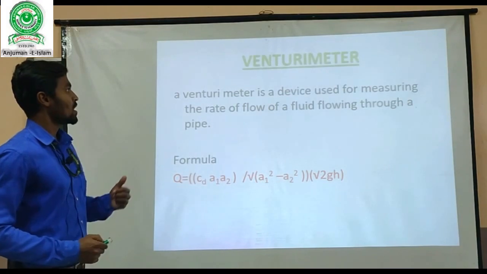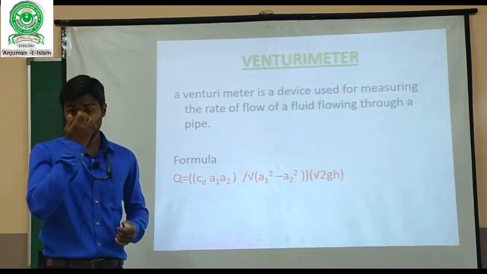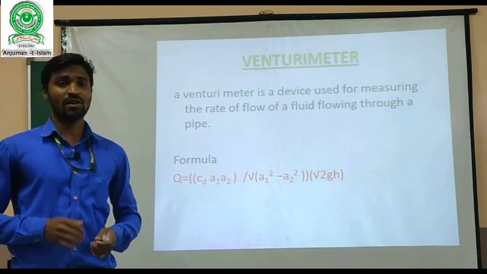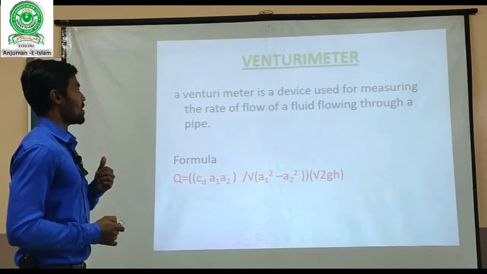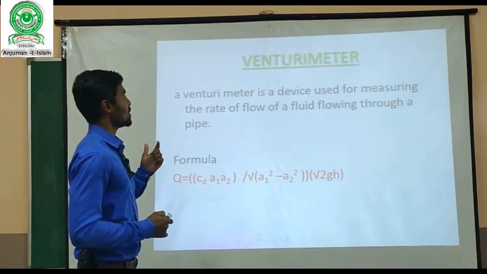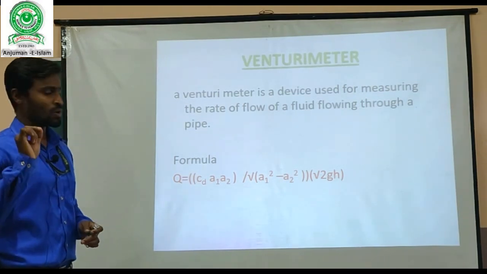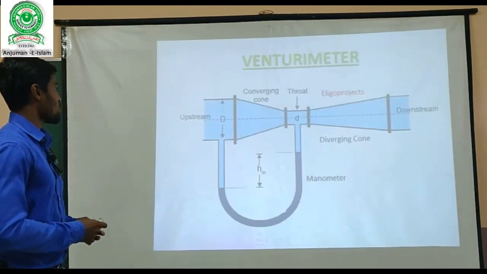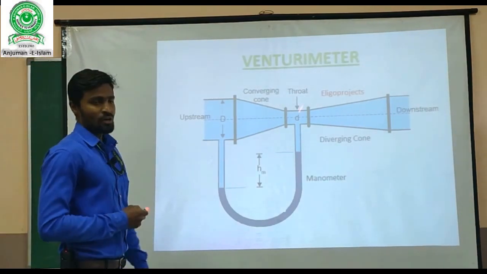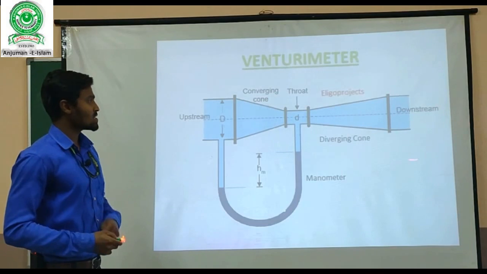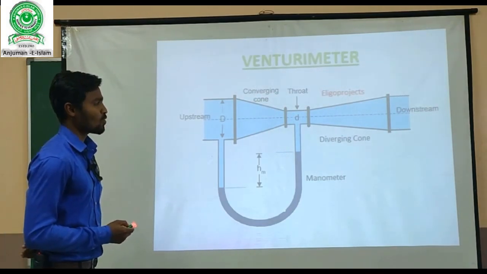Move on to the next very important topic, that is the venturimeter. What is a venturimeter? It is a device used to measure the rate of discharge of the fluid which is flowing in a pipe. It's a basic device which is used to measure the rate of discharge of the flowing fluid. So this is the diagram of that venturimeter. The venturimeter mainly consists of three main parts: one is the converging part, one is the throat, and another one is the diverging cone.